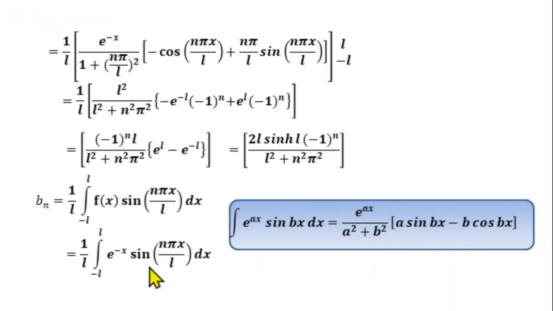Take a equal to minus 1 and b equal to n pi by L. So in the next step we get 1 by L into e power minus x divided by minus 1 the whole square plus n pi by L the whole square into minus sin n pi x by L minus n pi by L cos n pi x by L. Then apply the limits from minus L to plus L.